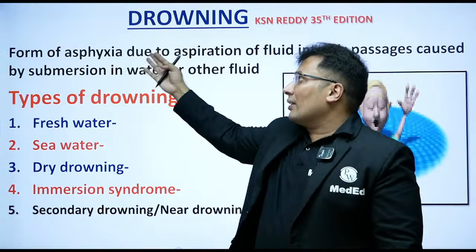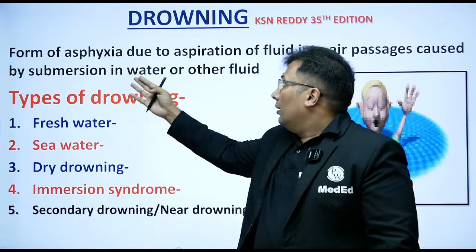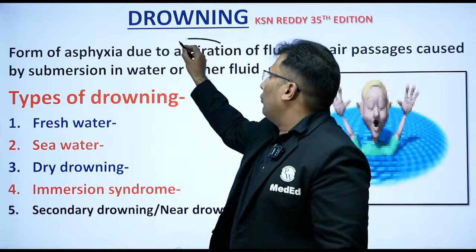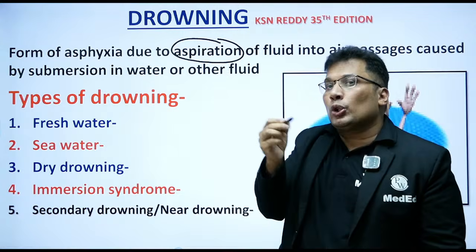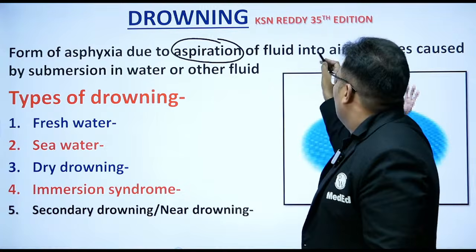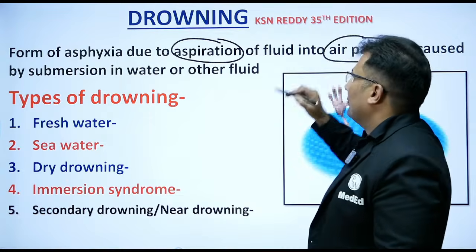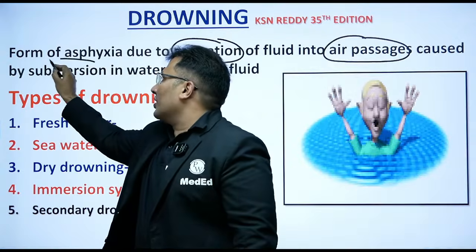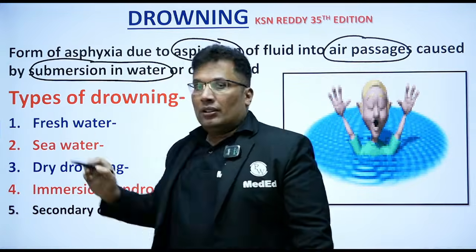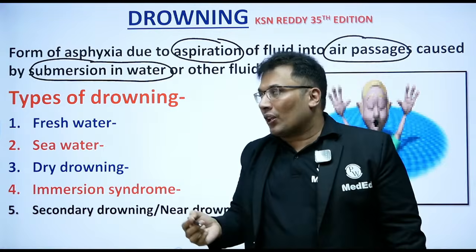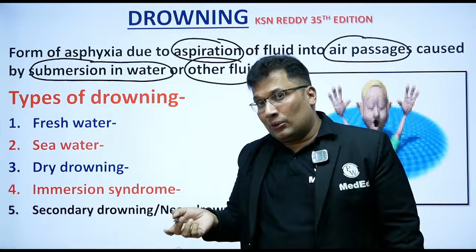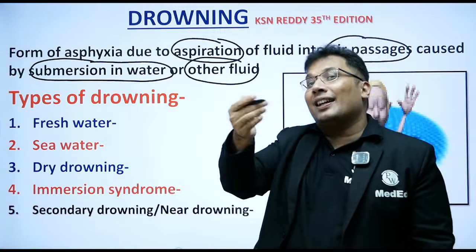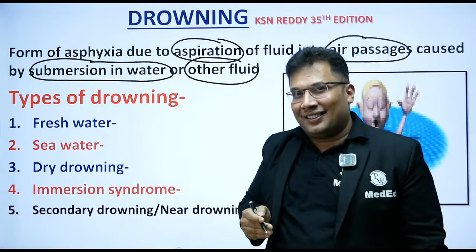Drowning is a form of asphyxia due to aspiration of fluid into the lungs and air passages, caused by submersion in water or other fluid. So it can be other fluid also, for example, drowning in a drainage tank.